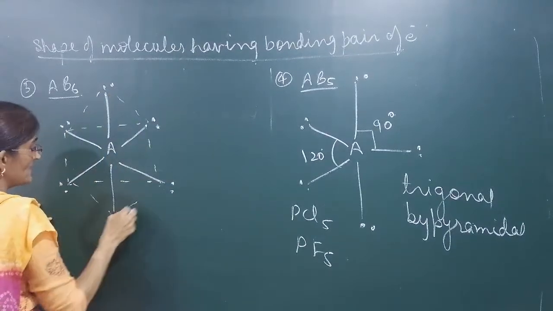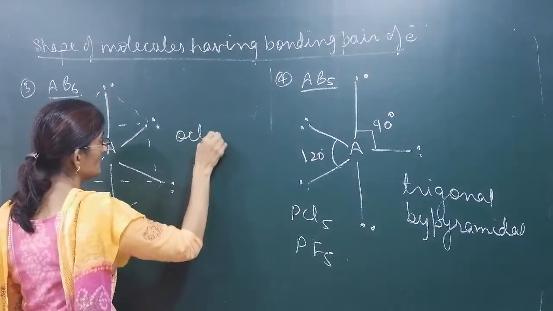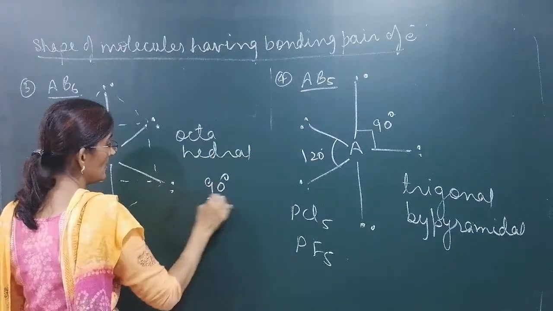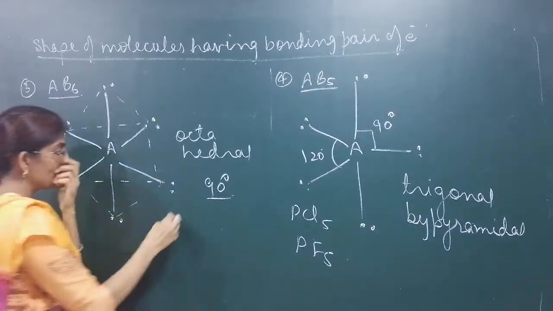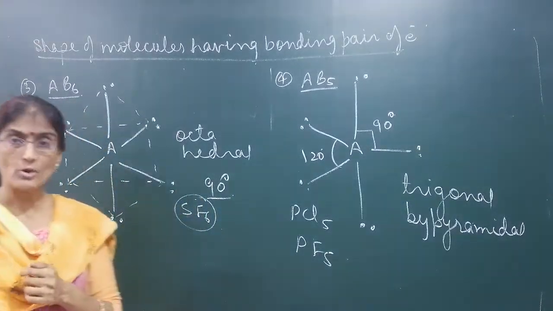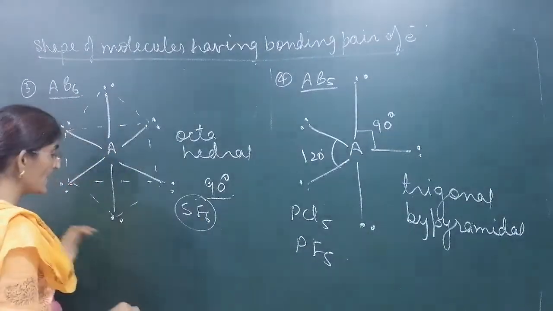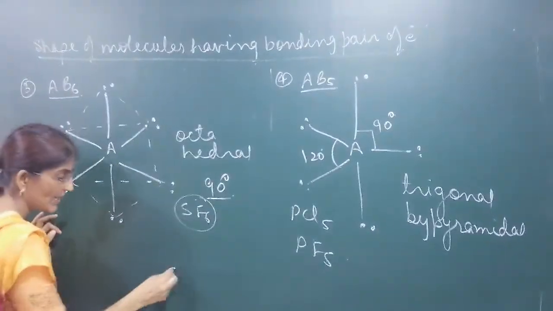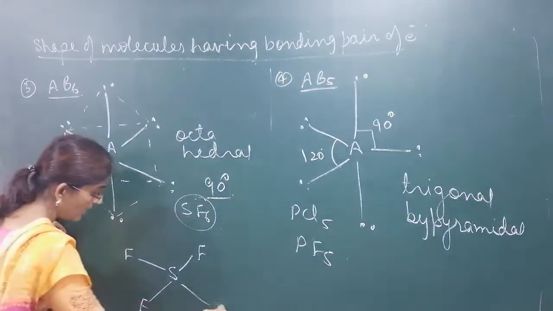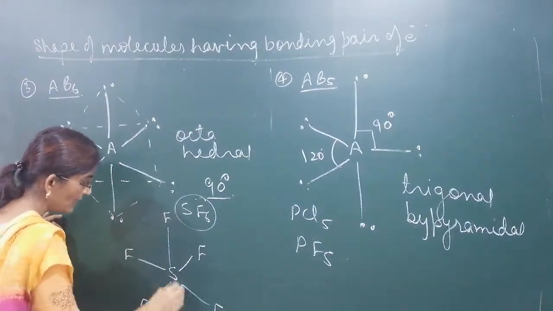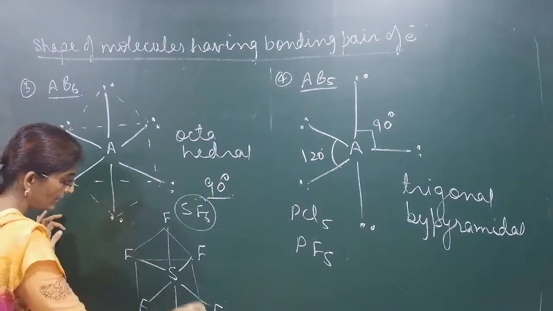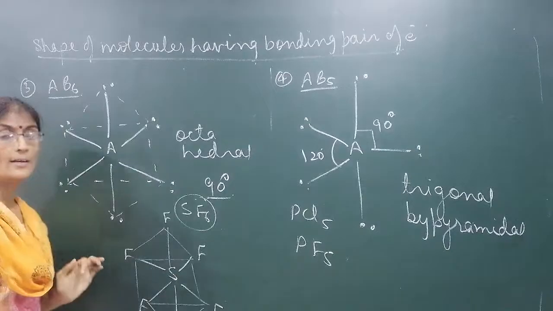What type of shape does it have? Octahedral. All the bond angles are known. Example is SF6. What is the shape of SF6? It is octahedral because 6 fluorines are arranged at 6 corners. See, S is the central atom. 1st fluorine, 2nd fluorine, 3rd fluorine and 4th fluorine, one above the plane, one below. So what is the shape? It is octahedral. Bond angle is 90 degree.